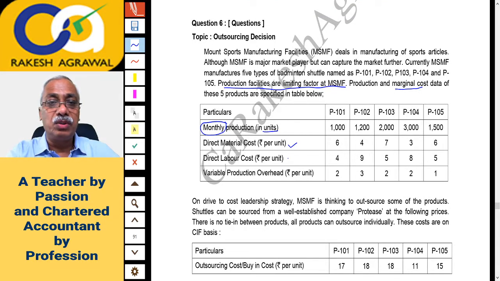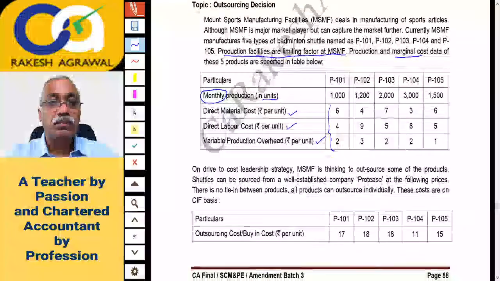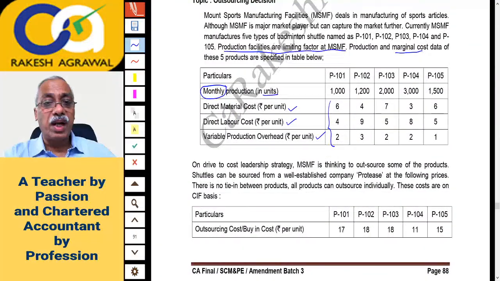Direct labor cost rupees per unit is given, and variable production overhead rupees per unit is given. If we take the total of this, you will get variable cost per unit. If required, we'll do that. Now, on drive to cost leadership strategy, MSMF is thinking to outsource some of the products. Outsource means getting it done from outside agency.